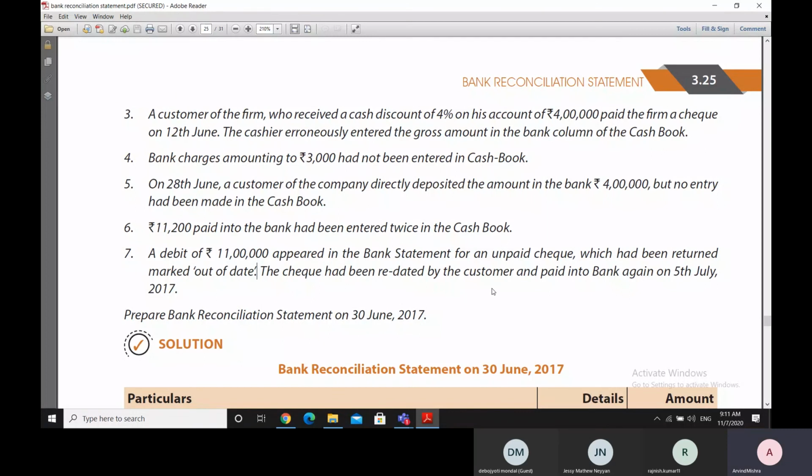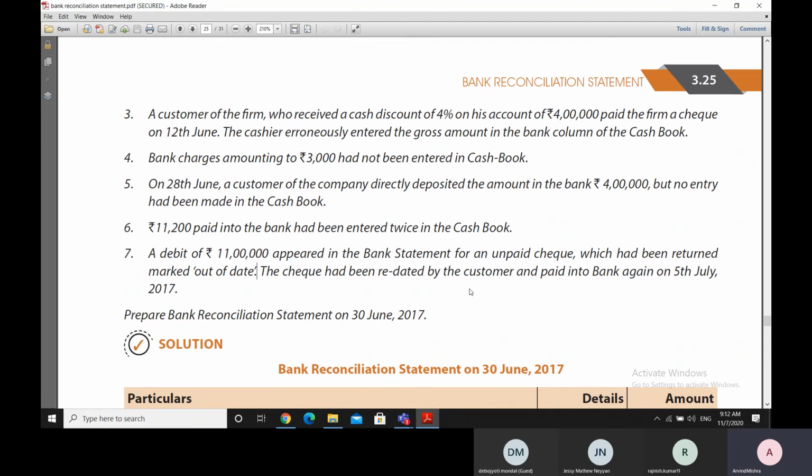So later on, we give this check back to our customer and say, okay, my dear, this check was old, so our bank has not credited it. Please put a new date onto the check. So our customer takes the check from us, again puts a new date on it, signs it and gives it back to us. And then we again put it into our bank and we get the amount of 11 lakhs credited. But that is happening in the next period, that is on 5th of July.